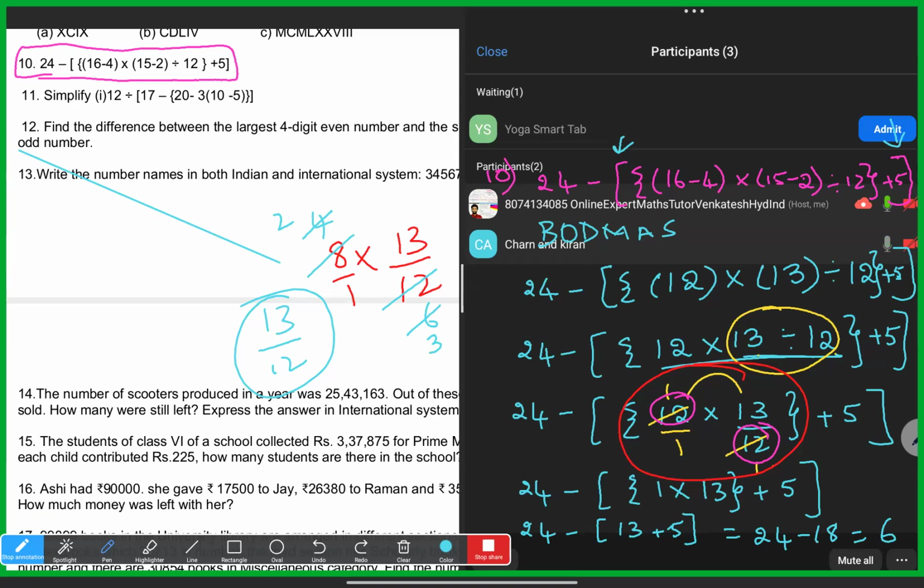Why did we cut 6 and write 3? Because before, when we cut for the first time, we got 6 and 4, no? Yes, sir. 2 table. So now we have 6 and 4 again, still we'll go with 2 table. 2 3s are 6, 2 2s are 4. Now we cannot cut further because this 13 will not go with 3 table and 2 also will not go with 3 table, or 3 will not go with 2 table. So we have to stop.